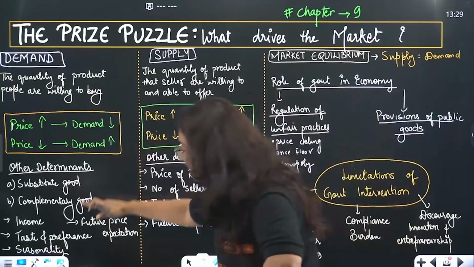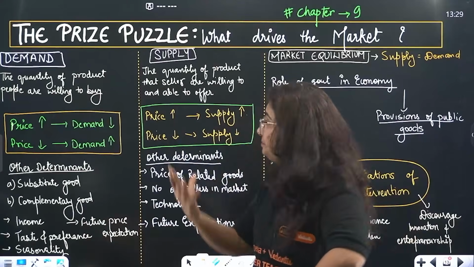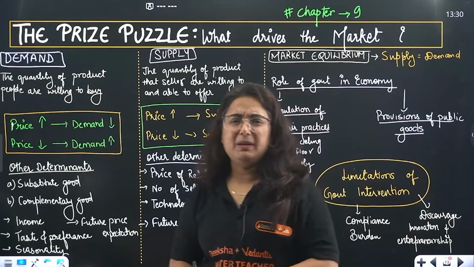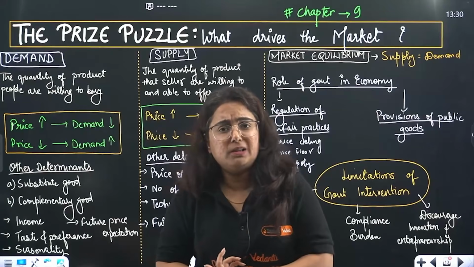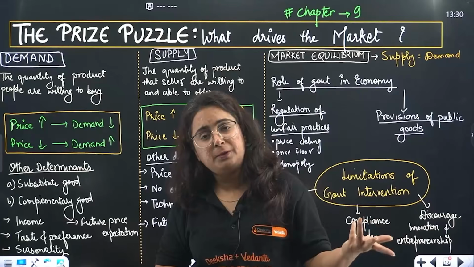There are certain other determinants which actually define the demand, like substitute goods. There might be a possibility you want to buy an iPhone but you are not able to because you don't have that money in your pocket. Then you will buy an Android phone, a substitute good of it.